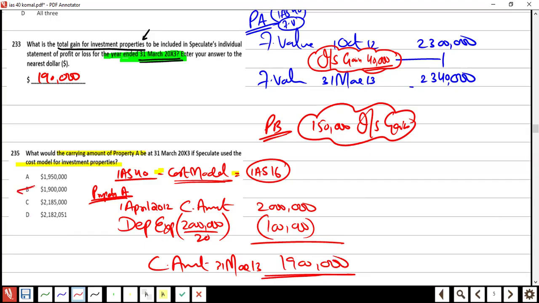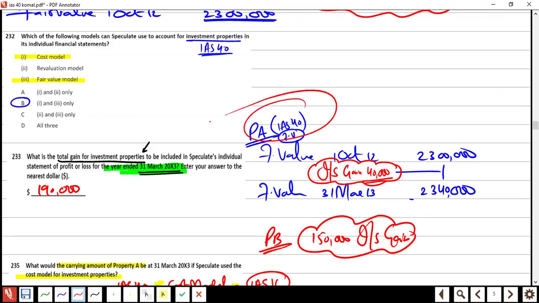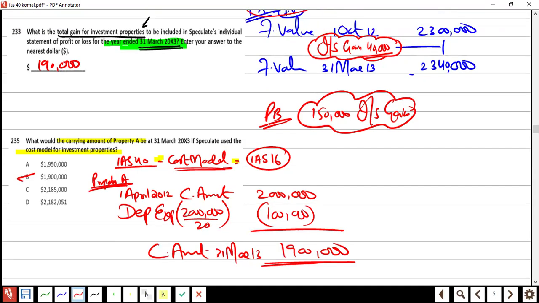What did I do? I applied IAS 16, but under the umbrella of IAS 40, because the cost model of IAS 40 is the same as IAS 16. But we know that in the fair value model of IAS 40 there is no depreciation. The cost model of IAS 40 is the same as IAS 16, so there is depreciation. Any confusion? No. That's it for this past paper.